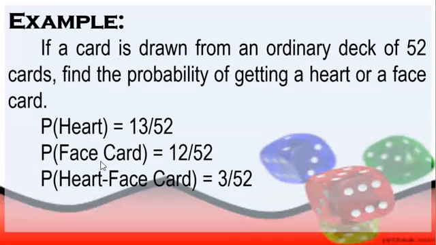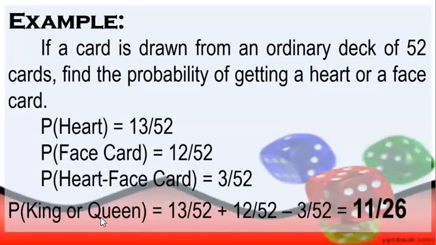So balikan natin yung kanina nating formula or pattern. So for the probability of A or B, given that it is not a mutually exclusive event, we are going to add the probability of A plus probability of B, and then isusubtract po natin yung probability ng A and B. So sa madaling sabi po, the probability of heart or face card is equal to yung 13 over 52 para sa heart. Okay, so correction po, this is the probability of heart and face card. Ano po, this is the probability of heart and face card.